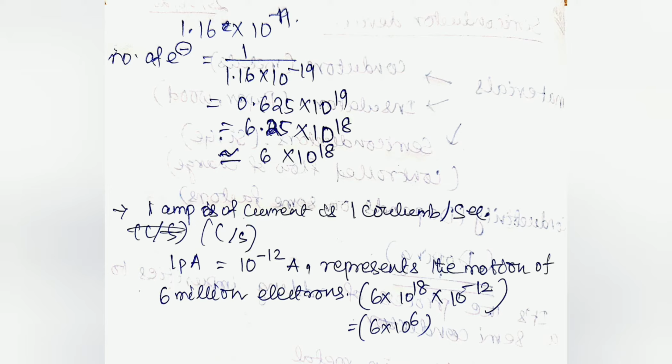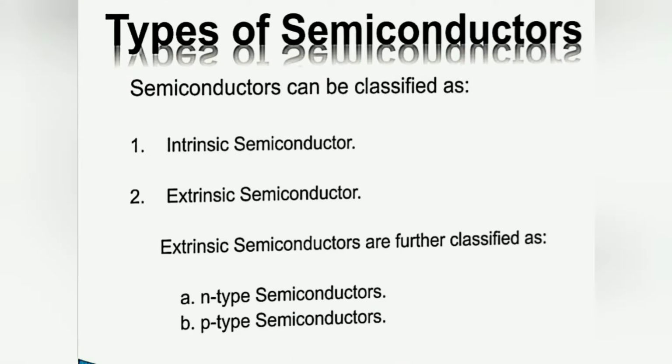1 ampere of current is 1 coulomb per second, that is C per S. 1 picoampere equals 10 to the power minus 12 ampere, which represents the motion of an electron. Then, types of semiconductor: there are two types, intrinsic and extrinsic semiconductor. Extrinsic semiconductors are further of two types: N type and P type.